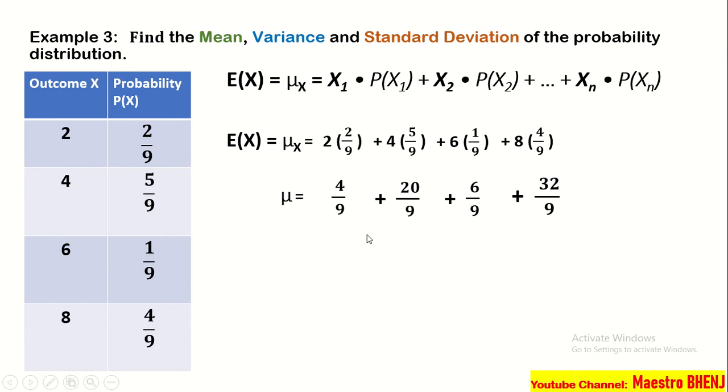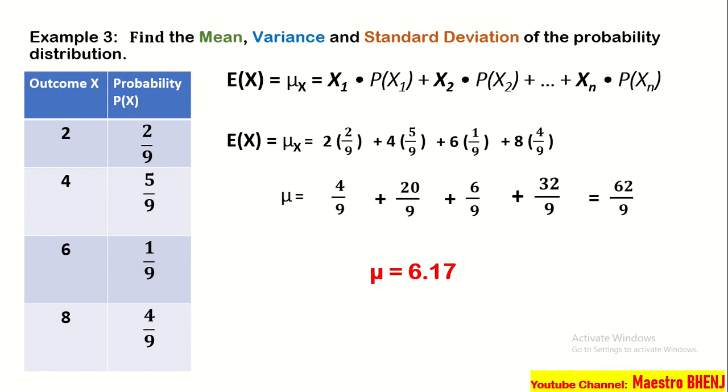Now, we have to add fractions with the same denominator. What will be the rule? Simply add the numerator and copy the denominator. So, we have to add the 4 plus 20 plus 6 plus 32. And we will come up with 62 over 9. Again, inad lang natin yung 4 plus 20 plus 6 plus 32. And we have 62 over 9. Next step, for us to find the mean, we have to divide 62 over 9. And that is, mean is equal to 6.17. So, nakuha na natin ang mean.